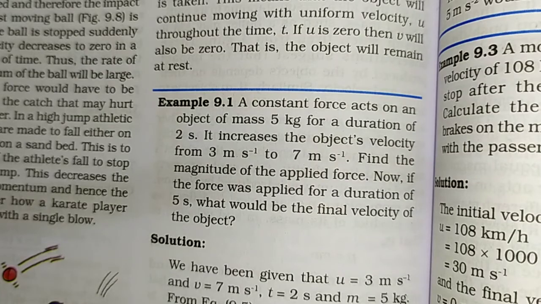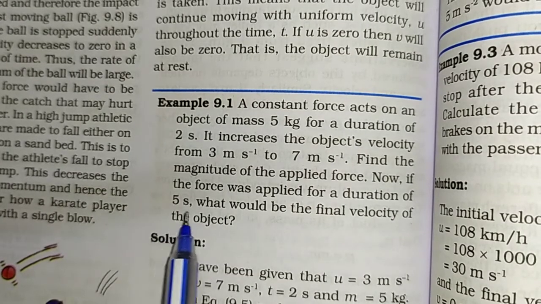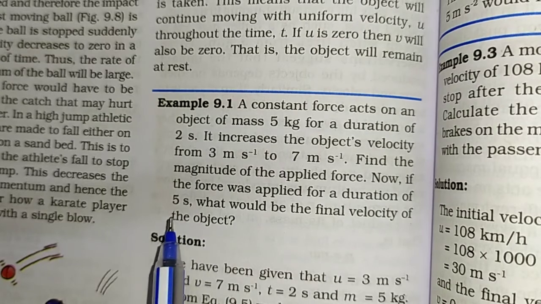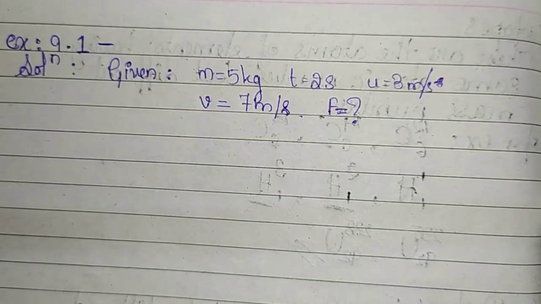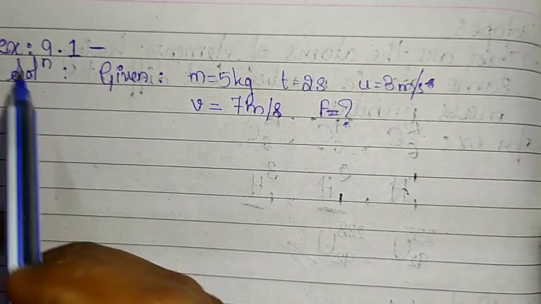So here, first for the given mass and the given velocities we have to calculate the force, and in the next part the time is changed. In the first part the time is 2 seconds, in the second part the time is 5 seconds. So if the force was applied for 5 seconds, then what would be the final velocity of the object?